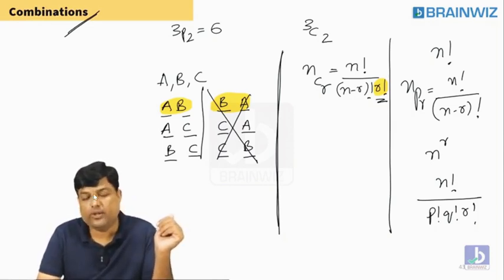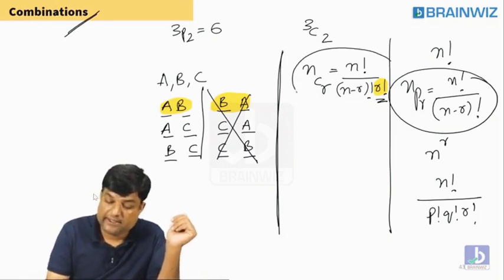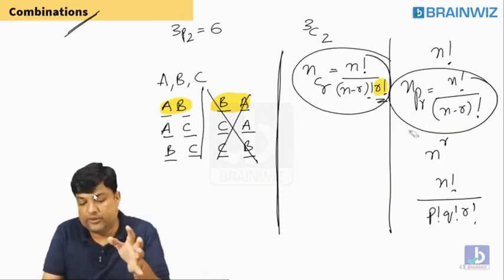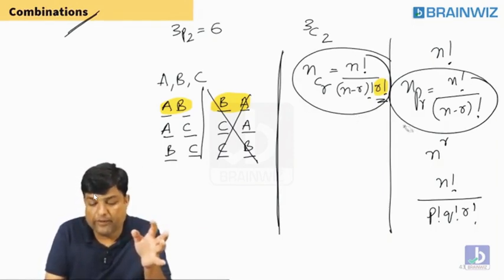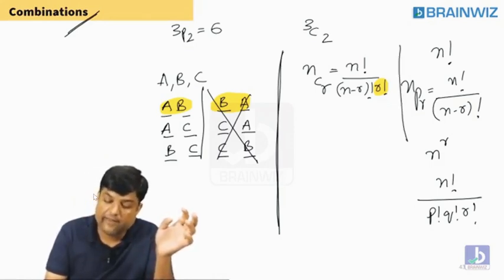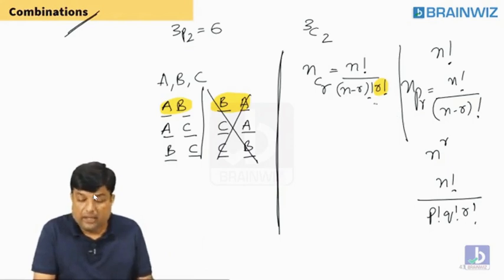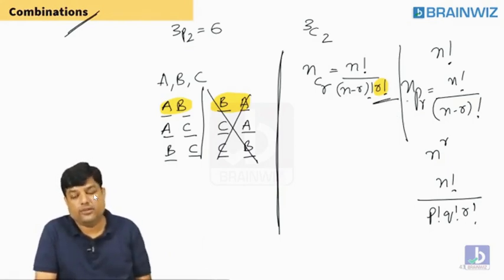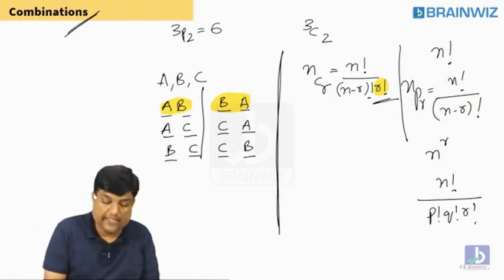So what is P? What is C? So this is P. This is C. How to come from P to C? Only one small difference. What is that one small difference, guys? If you use this R factorial, then there will be a small difference. Tell me the reason for dividing by R factorial. That's very simple. I'll tell you once again.